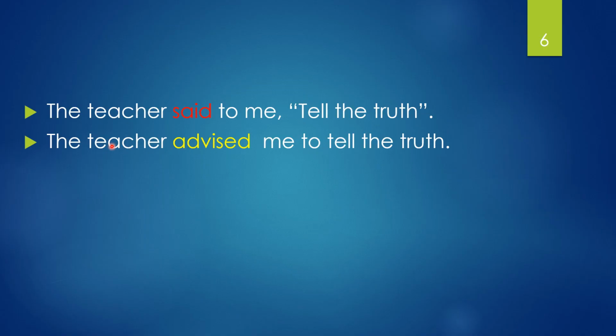Look at the changes that have taken place. We replaced said with advised. Then we joined the two speeches using to. We changed the capital letter of the first letter of the reported speech into a small letter, and that's it. So these are a couple of changes that take place when we convert an imperative sentence into indirect speech.